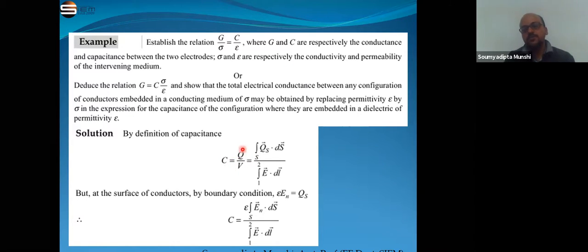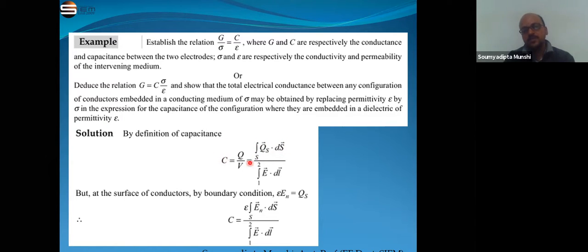So if we put the value of V as integration E dot dl, and for the total charge we can write Q as integration of rho s ds.